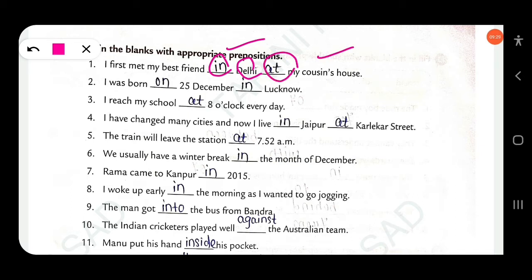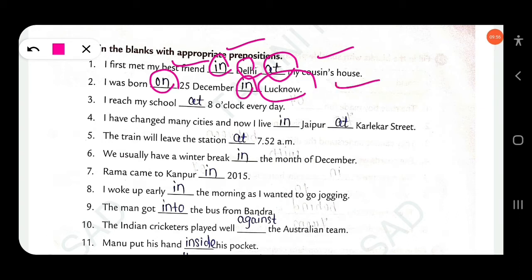The next, I was born. Okay, so as you know, when a date with a month is mentioned in a sentence, you have to use "on", not "in". If only the month is given, then you can use the preposition of time "in". But here a date with a month is given, so you have to use "on". I was born on 25th December. Here Lucknow. Okay, you have to use "in".